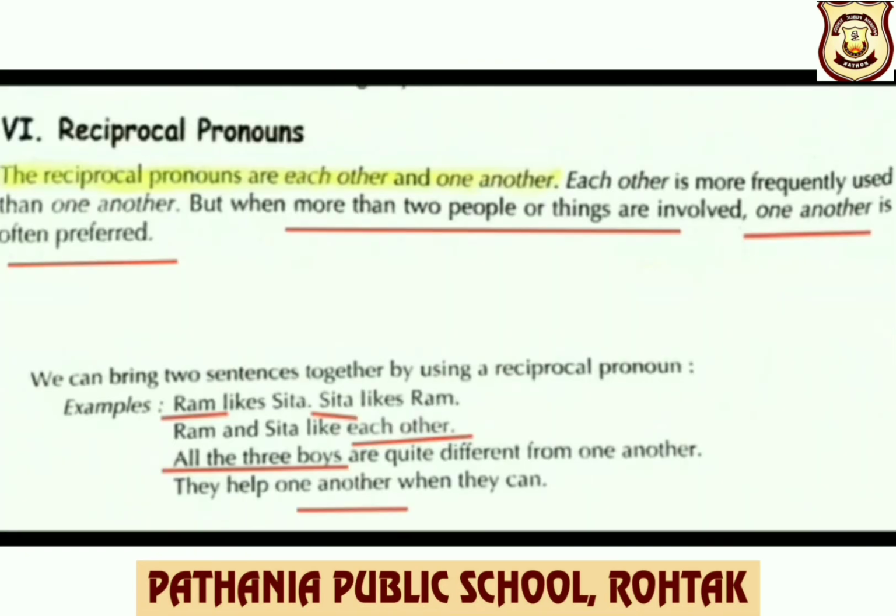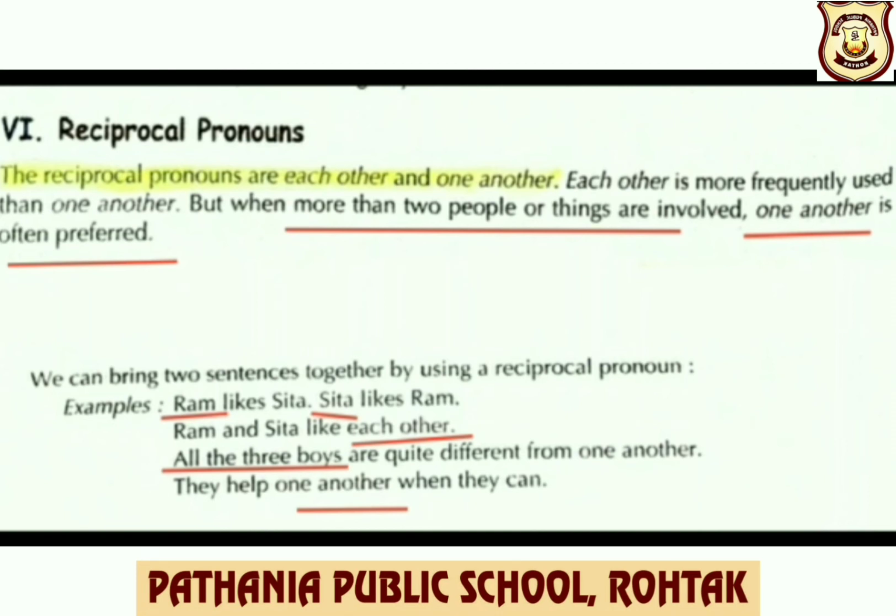Type 6: reciprocal pronouns. The reciprocal pronouns are each other and one another. Each other is more frequently used than one another. But when more than two people or things are involved, then we use one another. We can bring two sentences together by using a reciprocal pronoun. How? Let us understand with the help of examples, children.